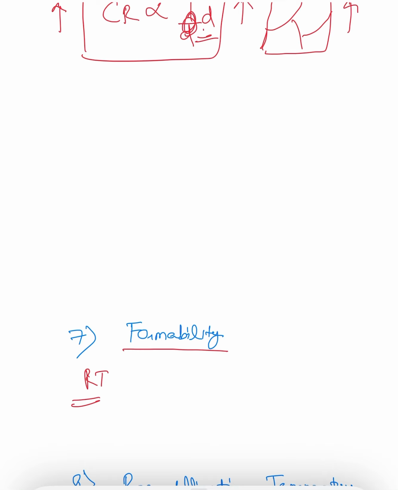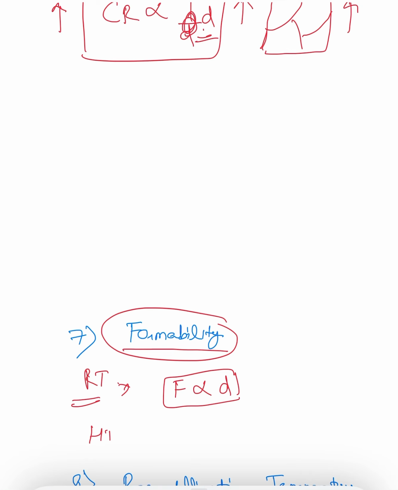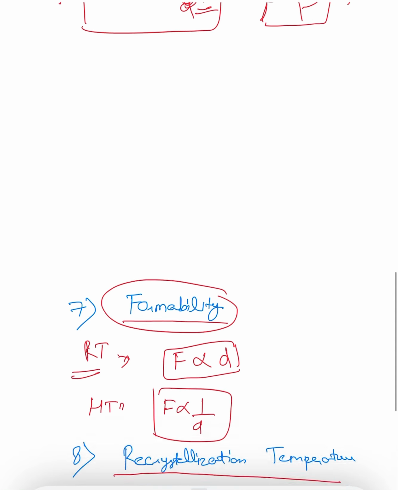At room temperature, if you have a smaller grain, it means you have higher strength, so it will be more difficult to form. So formability is directly proportional to D for room temperature. At higher temperature, it can be inversely proportional to the grain size.